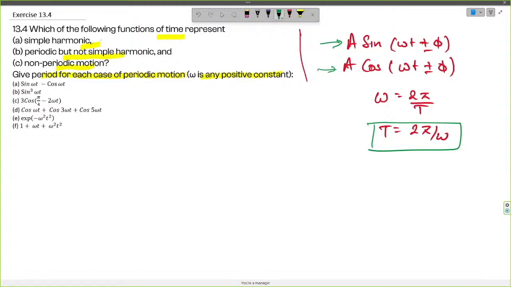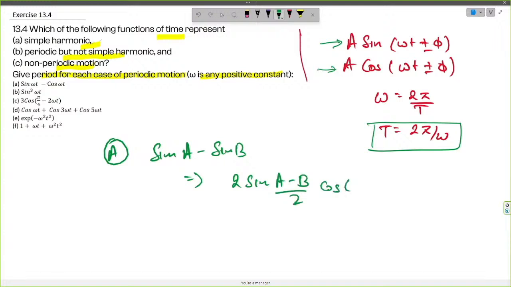We can use the identity sin a minus sin b equals 2 sin((a minus b)/2) cos((a plus b)/2). Using this identity we can write the expression in the form of root 2 sin(omega t minus pi by 4).